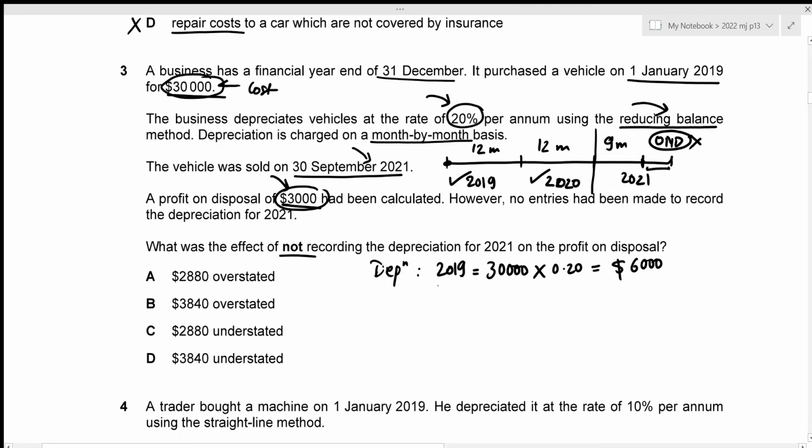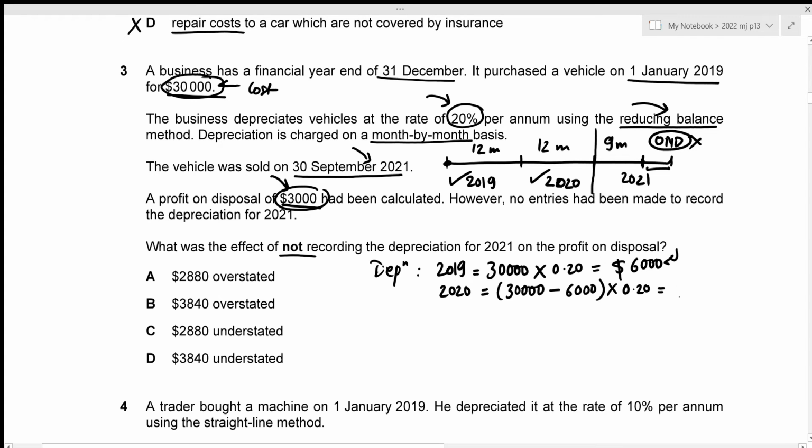Now let's figure out the depreciation charge for the year 2020. But remember that for 2020, we already have our accumulated depreciation, which will be the depreciation charge for 2019. So we need to figure out the net book value. That would be cost minus accumulated depreciation, which in this case is 30,000. That's the cost, minus the accumulated depreciation, which is the depreciation for previous years. And in this case, we only have 1 year, which is 2019. So we need to subtract 6,000 depreciation in order to figure out the net book value. Now we can multiply it with the rate of 20%.